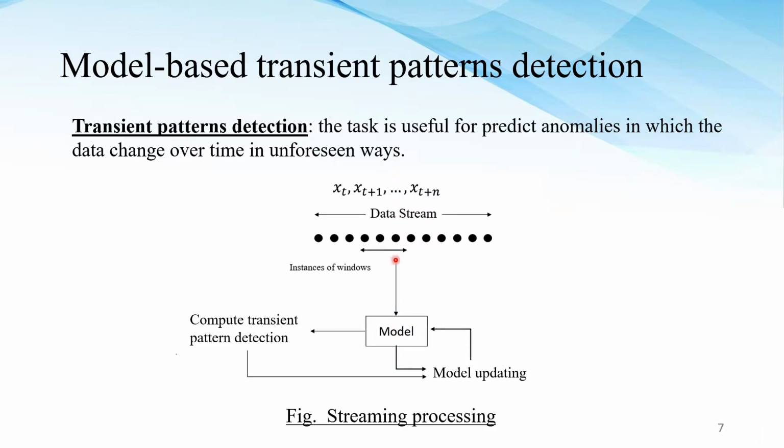The data streaming looks like this: x_{t+1} until x_{t+n}. The data stream becomes a model that is computed and learned to find the transition pattern. After that, we use the previous version of the model to update it into a new version, to learn as new instances come in.